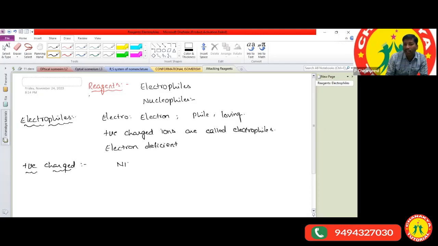Sir, NH4 plus we can call as an electrophile. CH3 plus also we can call as an electrophile. And NO2, CCl2 also, sorry, this is the neutral one here. This is a neutral electrophile, not a charged species. H3O plus also we can call as the electrophile.